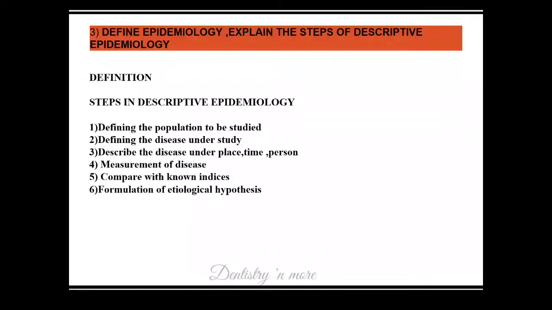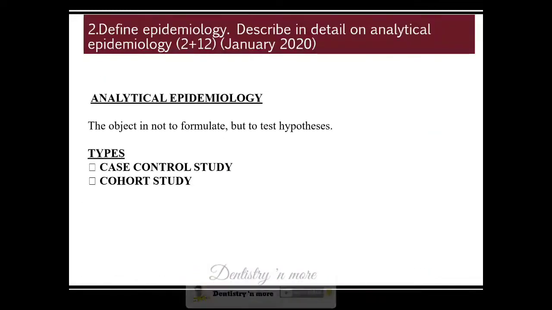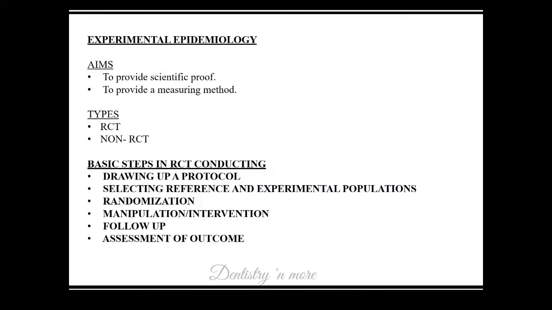Next question is define epidemiology and explain the steps of descriptive epidemiology. So actually we have three major study designs. One is descriptive epidemiology. Actually we are going in reverse order. Descriptive epidemiology is to formulate the hypothesis, and the second one is analytical epidemiology. This is to test the hypothesis. We have case control and cohort. And the first one we have experimental epidemiology.